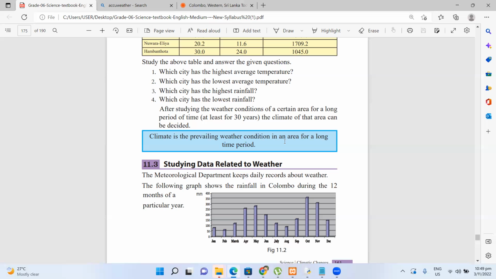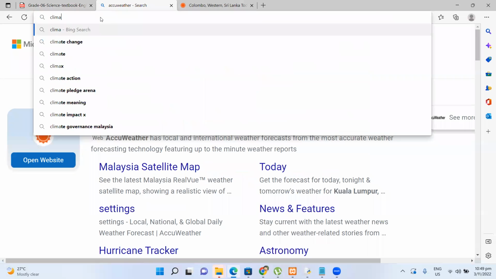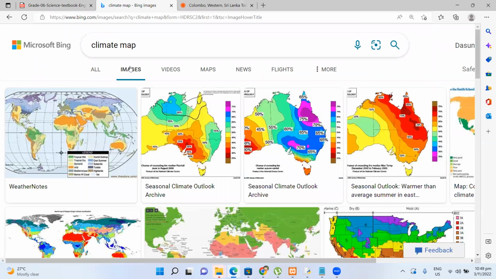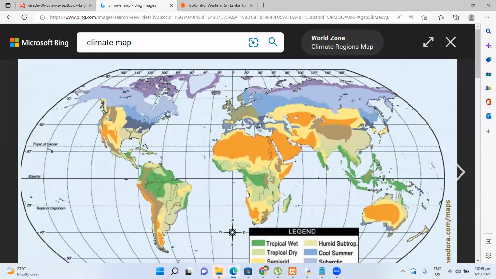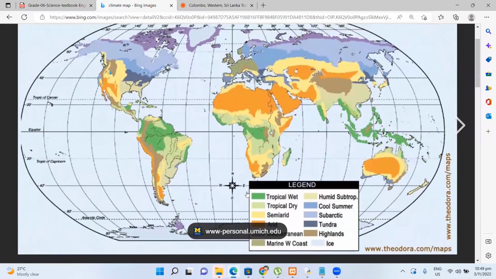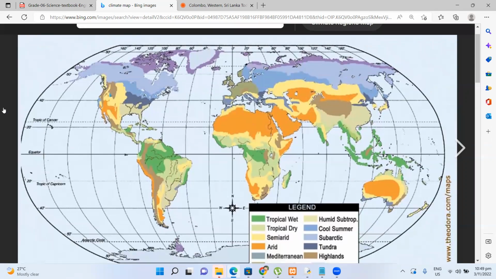In the world, we have climate zones. I hope you have seen these maps, the climate map. This map is created after analyzing temperature, humidity, and these things for a very long amount of time.